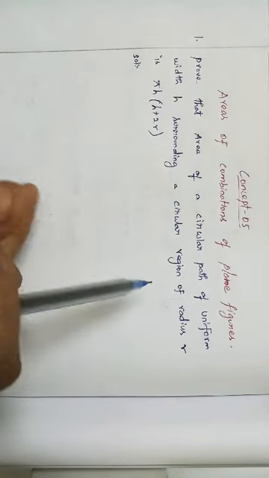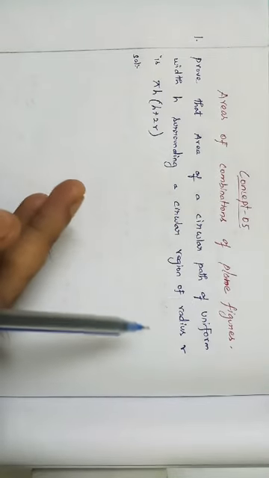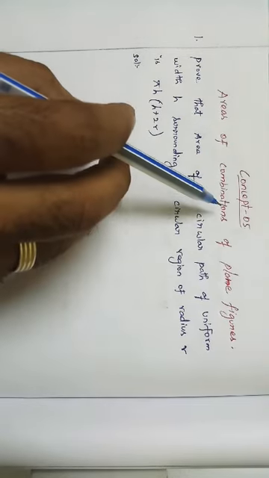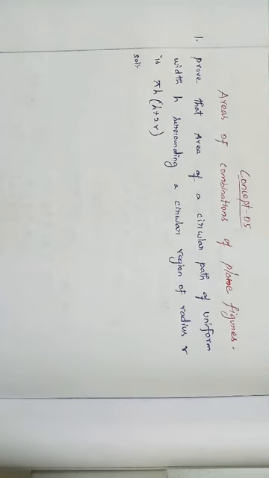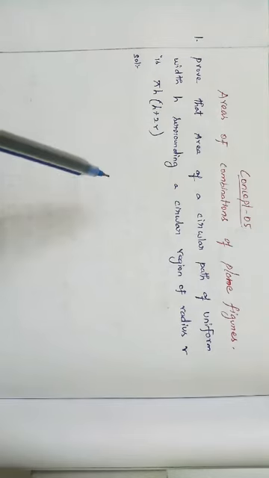So what we have discussed in the first, second, third and fourth concepts, now we are going to see combinedly in concept 5. This concept is nothing but a combination of all the four concepts. So what are the formulas we have already discussed? Just recall.